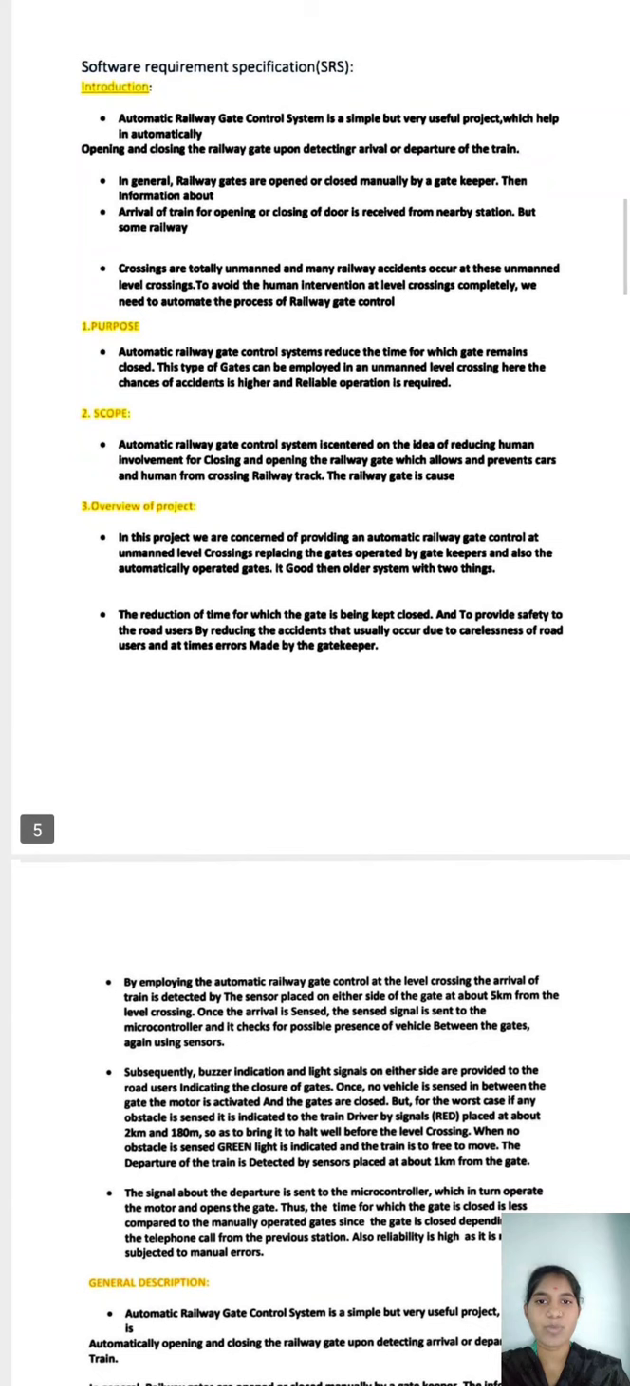Scope. The scope of the project is centered on the idea of reducing human involvement in closing and opening the railway gate, which allows and prevents cars and humans from crossing the railway track.